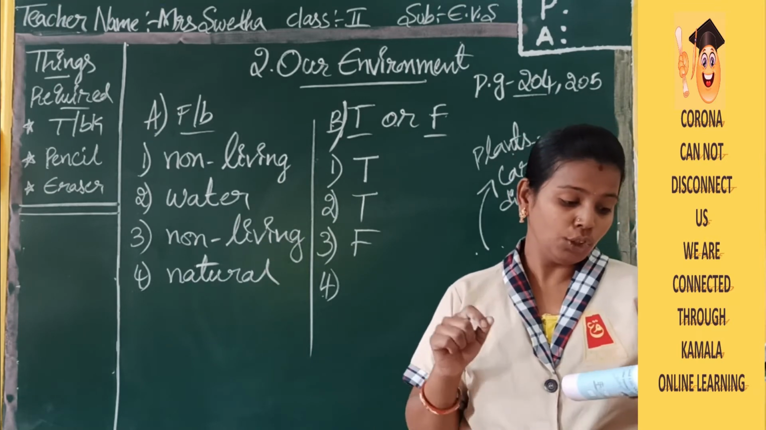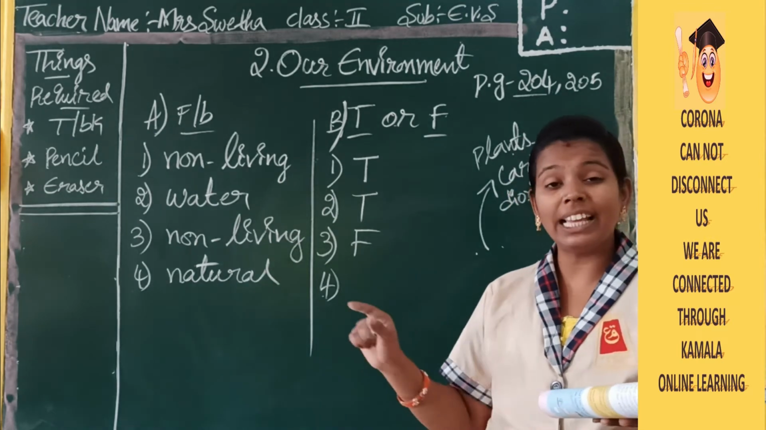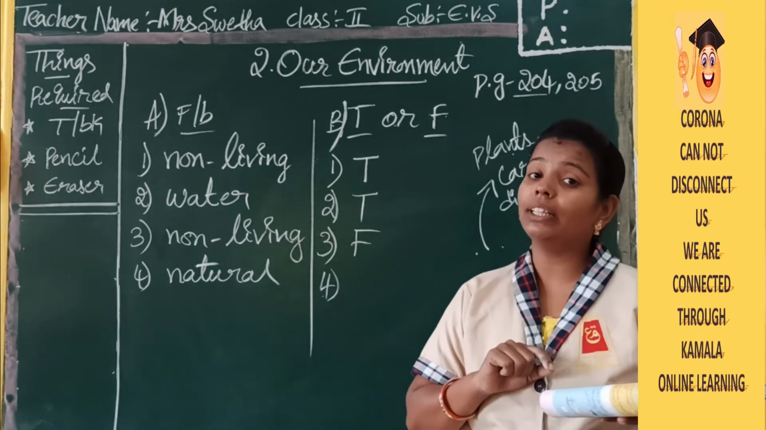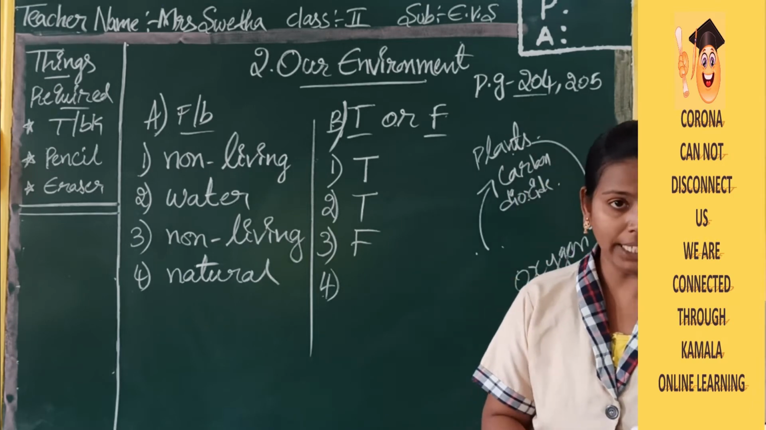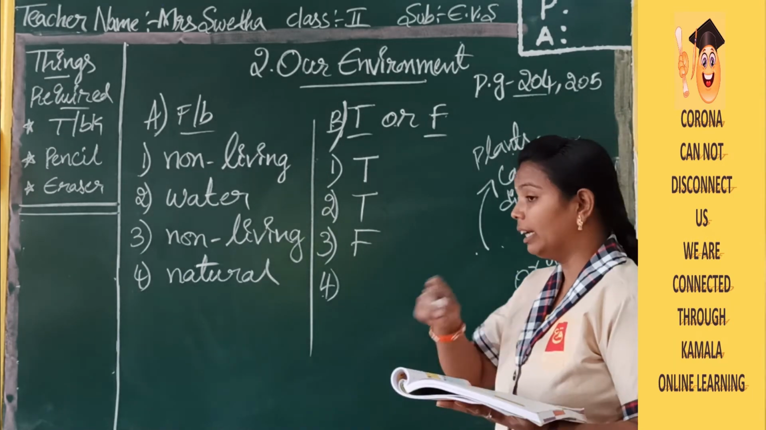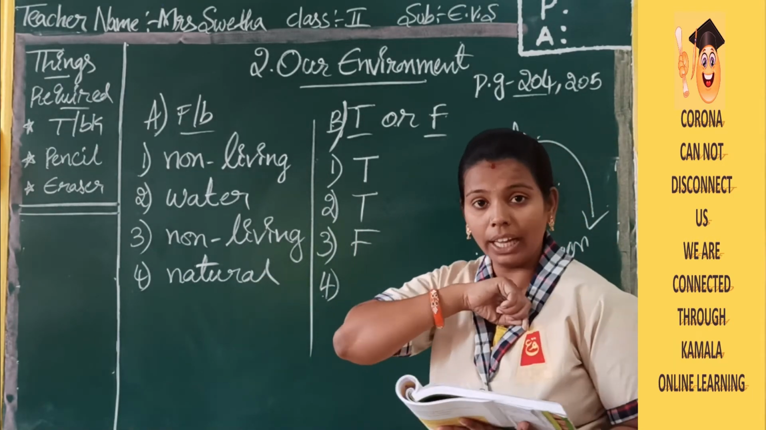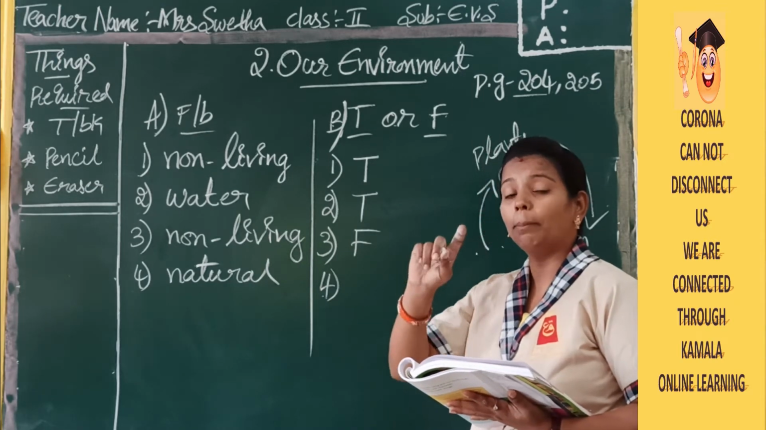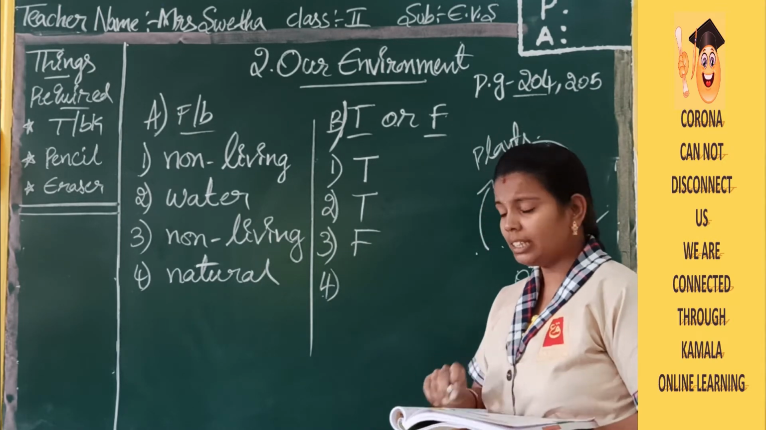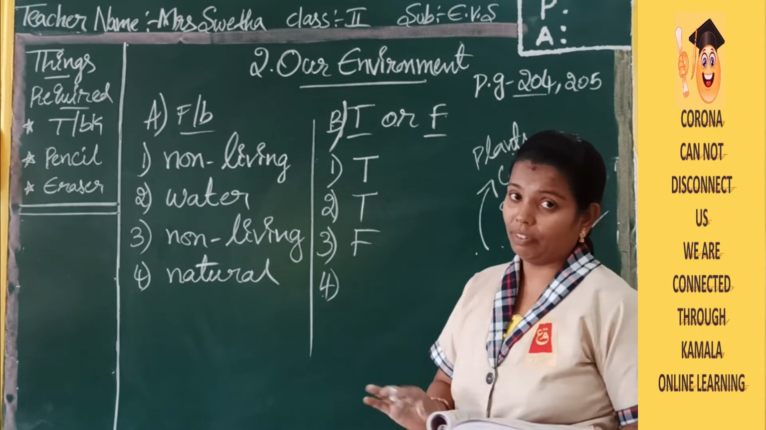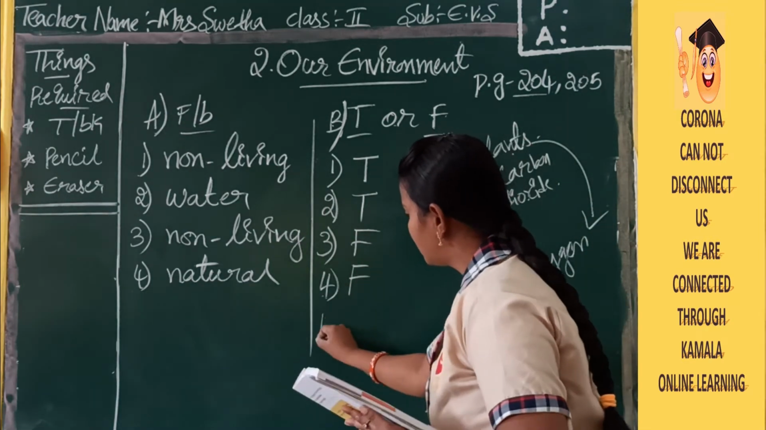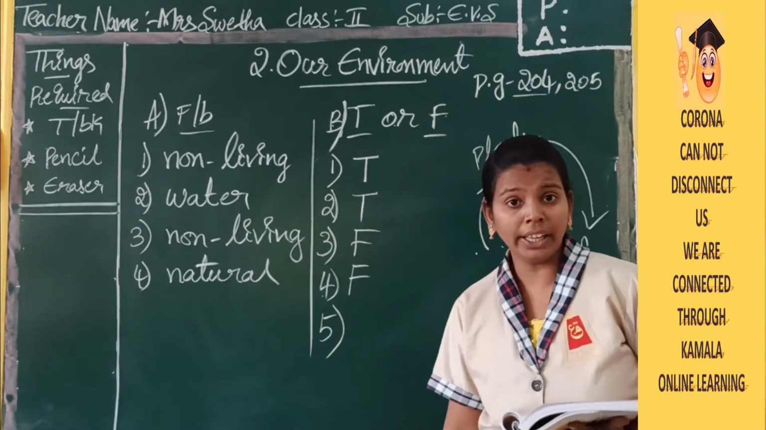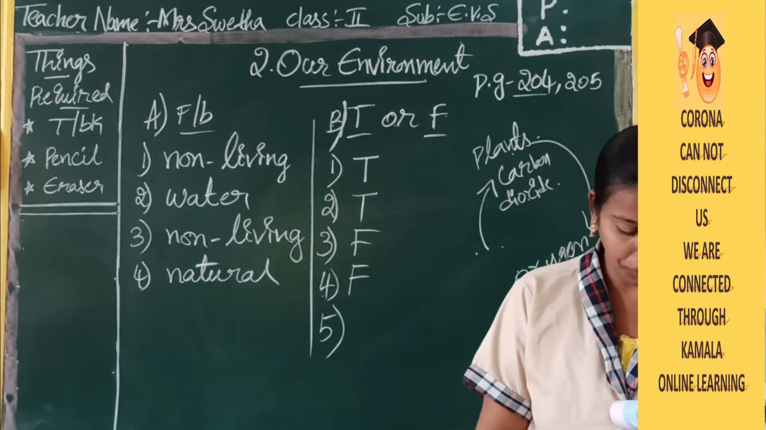Yes, no children? So they are saying everything that moves around you is a living thing. Is it true or false? No, it is false. Whatever is moving around us is not completely a living thing. We have in that some living things and non-living things, so that becomes false. Okay, now we will move on to the fifth one.